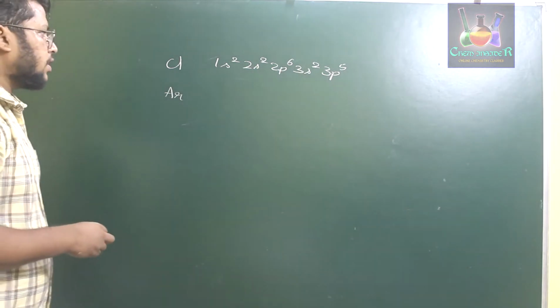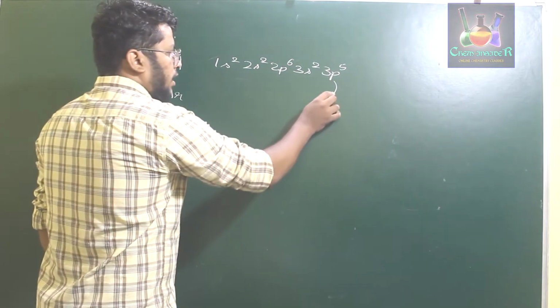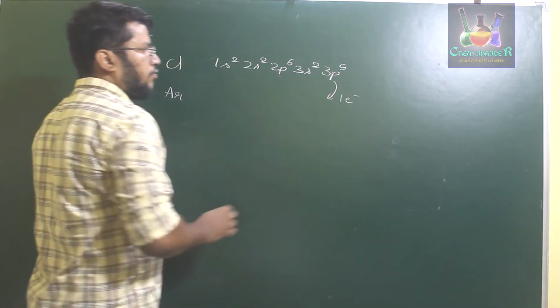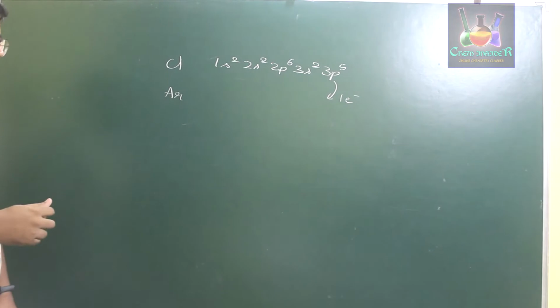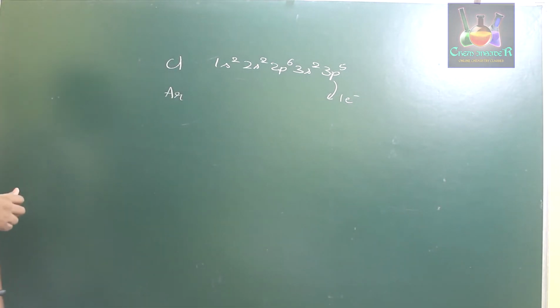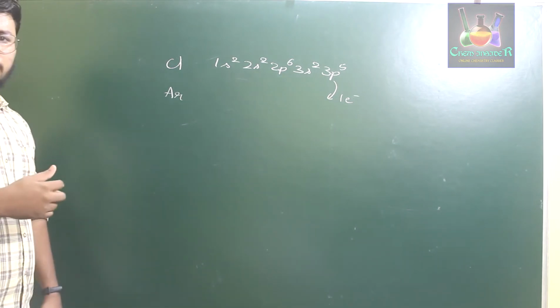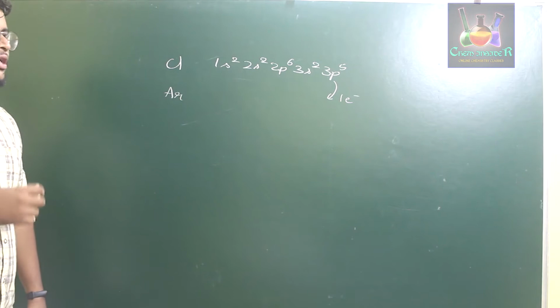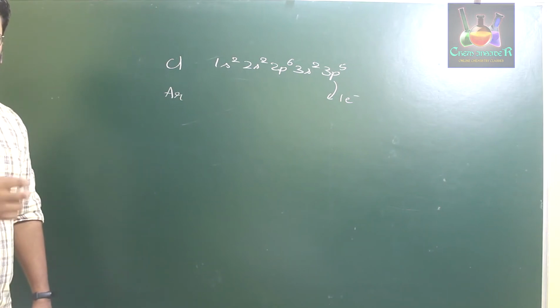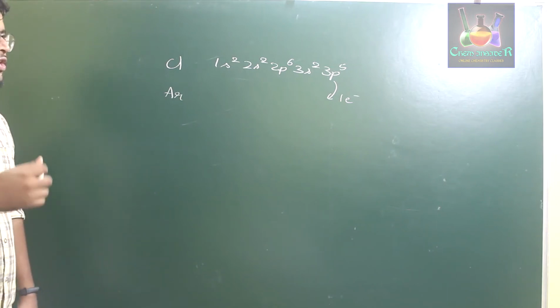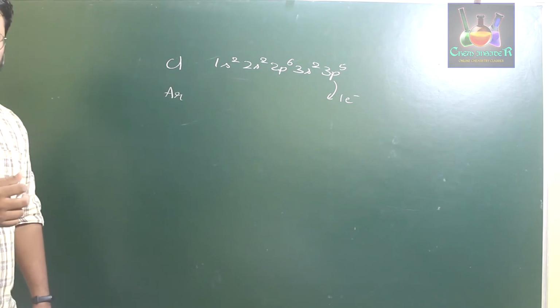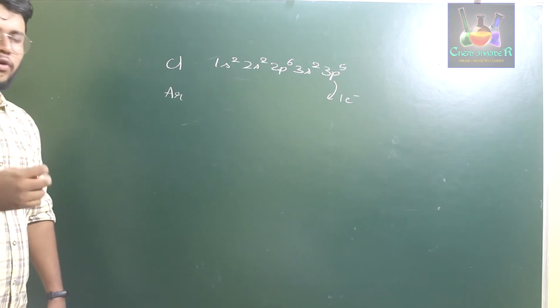So chlorine requires one electron in order to form the 3p6 arrangement. Therefore Langmuir explained that whenever a chlorine atom reacts with one more chlorine atom, they mutually share one electron among themselves in order to obtain an octet configuration.